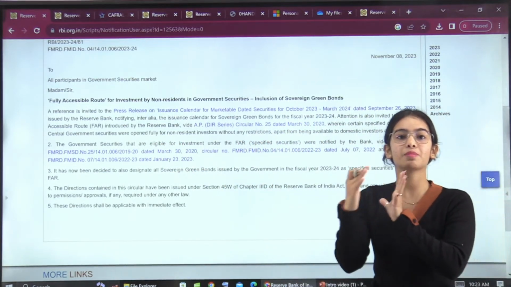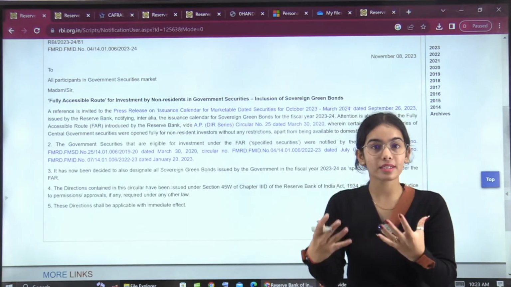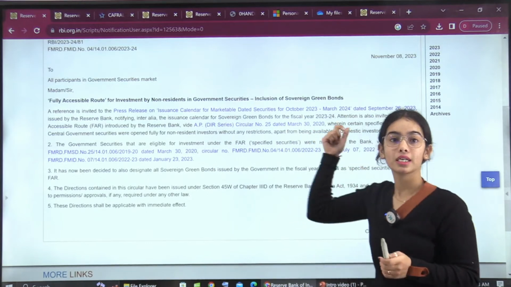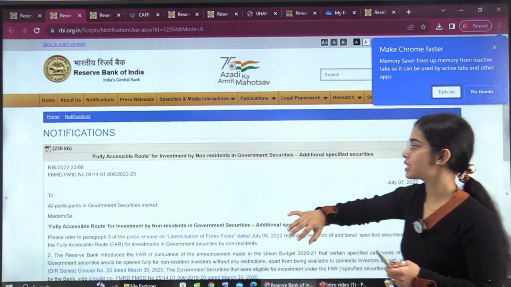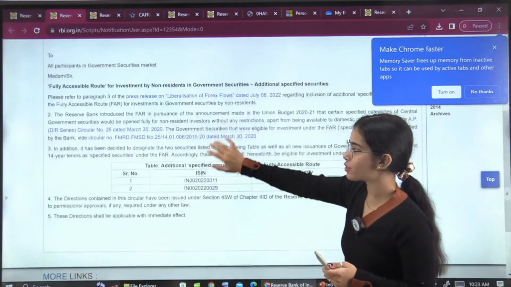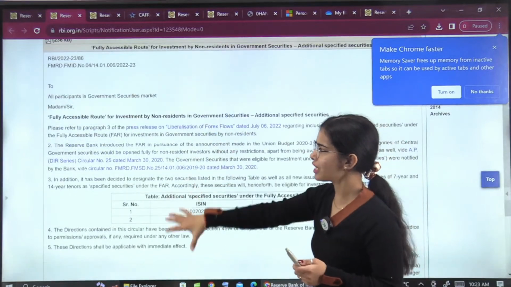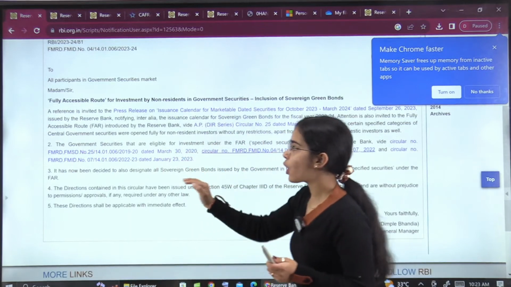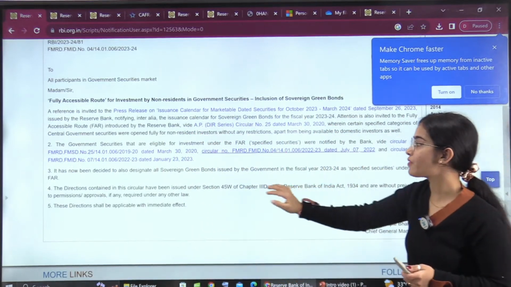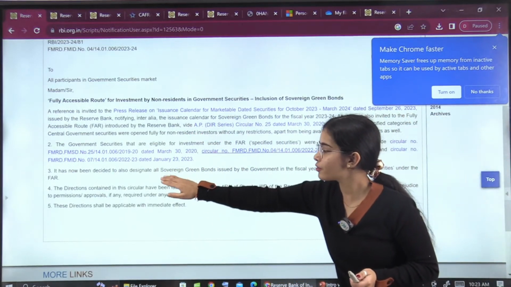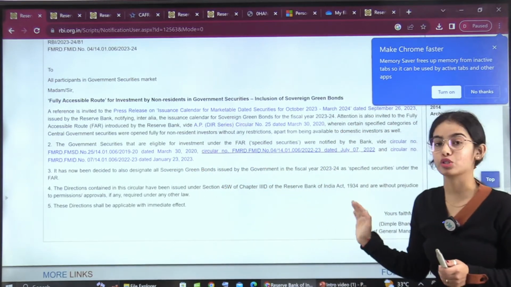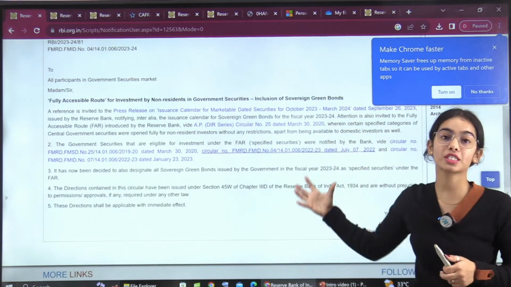So fully accessible route means that without any restrictions, non-residents can invest in those specified government securities. Information is given here that we do not have to go through. Now the fully accessible route will be provided for non-resident investors for the sovereign green bonds also. This is all the information provided here.